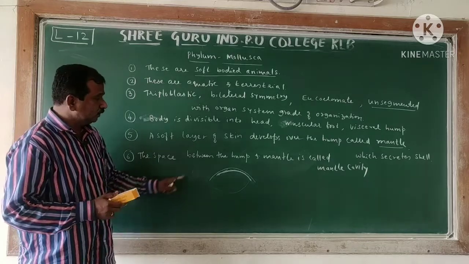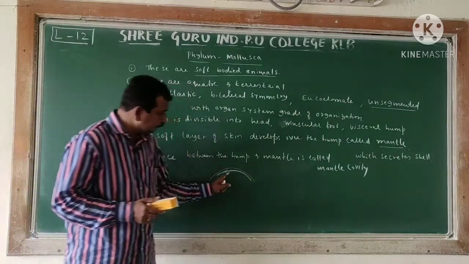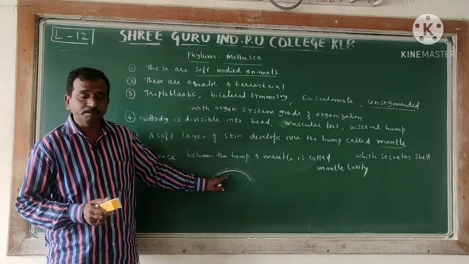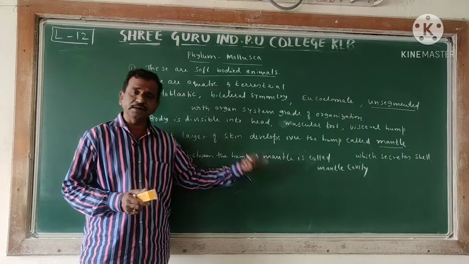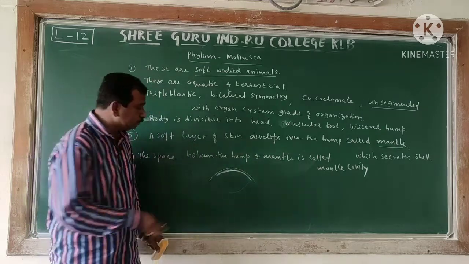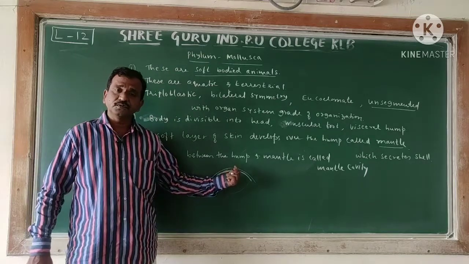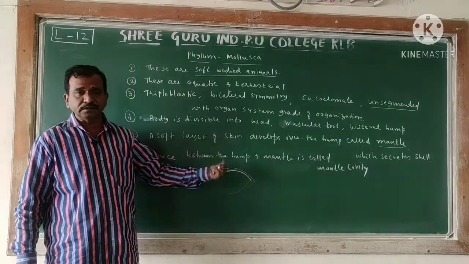So now the mantle cavity is the cavity found in between the hump as well as the mantle. In that cavity we can observe that the gills are present. The main function of the gills is respiration as well as excretion.